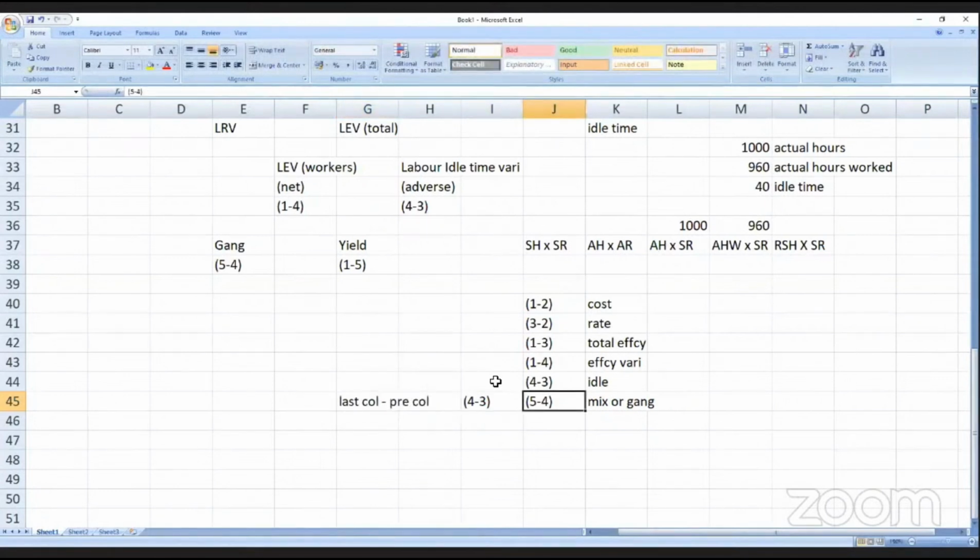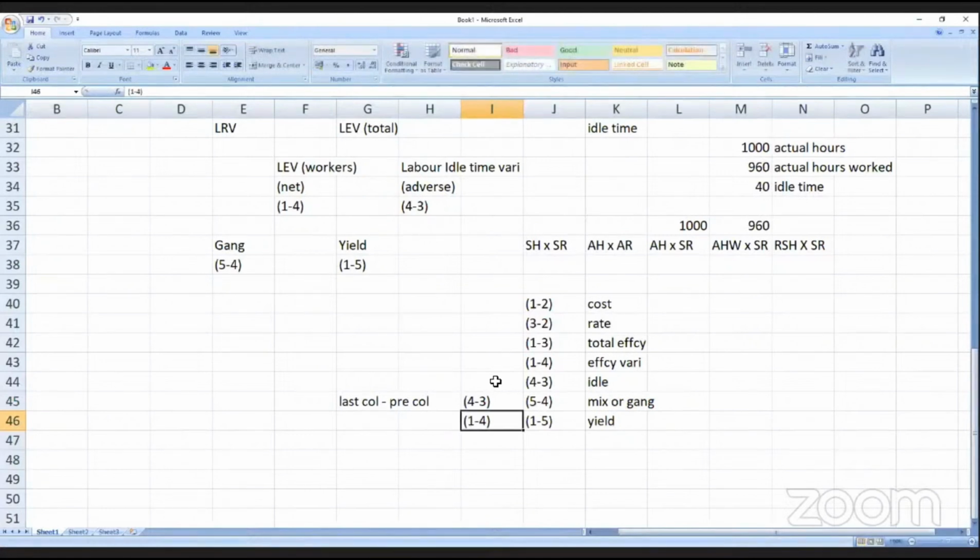That is the mix variance, and the last one is the first column minus the last column, that is the yield variance, or otherwise called the revised efficiency variance, or first column minus the fourth column.